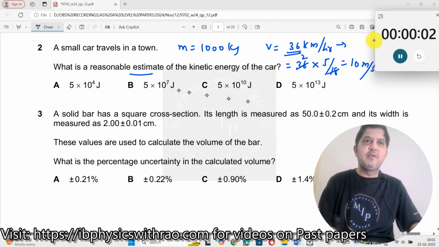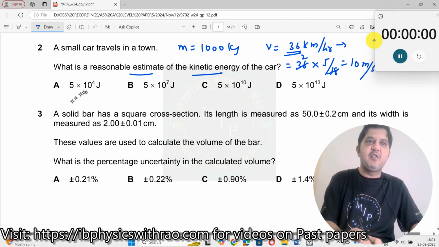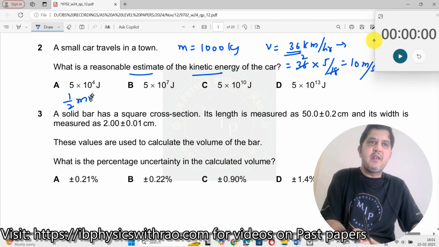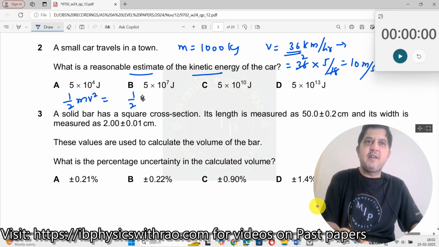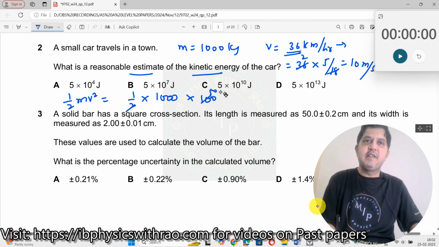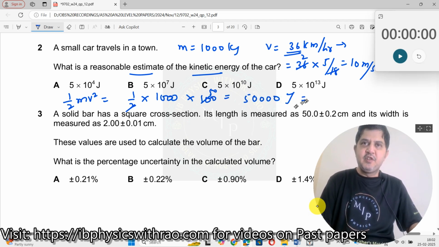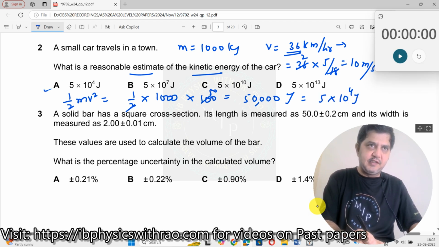Now once we have got this, what is it asking? Kinetic energy. Let us find out kinetic energy, which should be half mv square, which should now be equal to half multiplied by 1000 multiplied by v square. What is v square? 10 square, which is 100. So 2 ones are 2, 50s are here, 5 with 4 zeros, which is 50,000 joules, or this should be 5 into 10 to the power of 4 joules. So that is the answer.